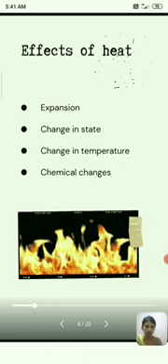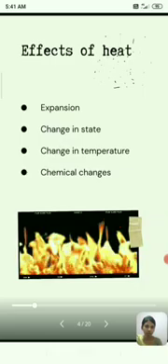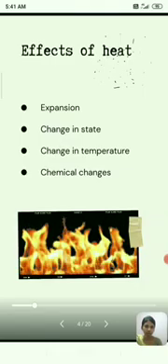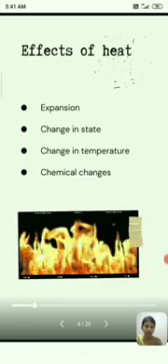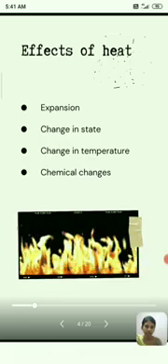Effects of heat. When a substance is heated, the following things can happen: expansion, change in state, change in temperature, and chemical change.